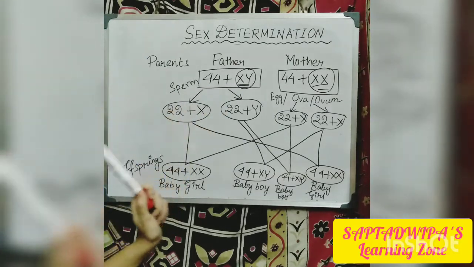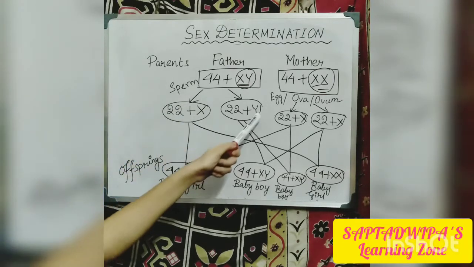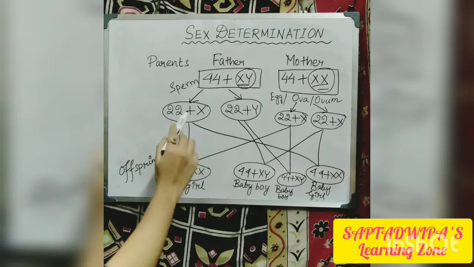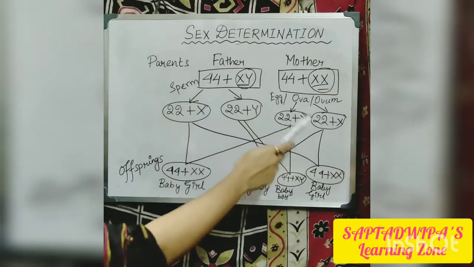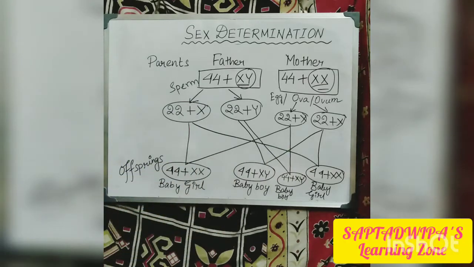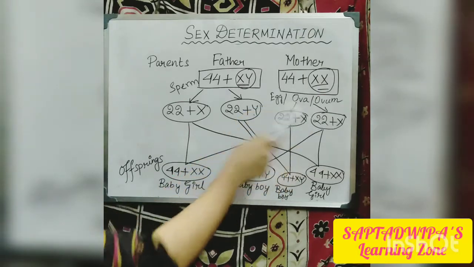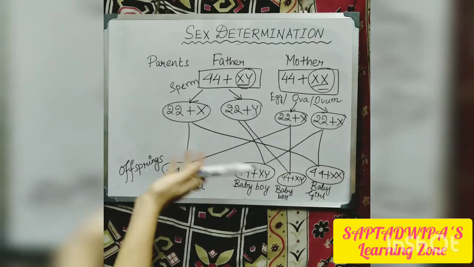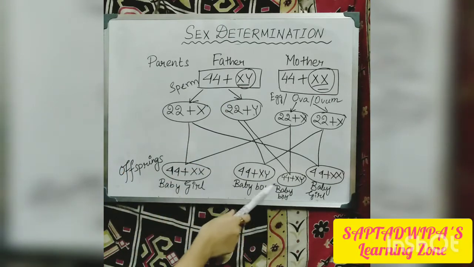So it depends upon whether the sperm is carrying an X chromosome or a Y chromosome. If the sperm carries an X chromosome and combines with the mother's X chromosome, it will produce a baby girl. And if the sperm is carrying a Y chromosome and combines with the mother's X chromosome, XY means it will be a baby boy.